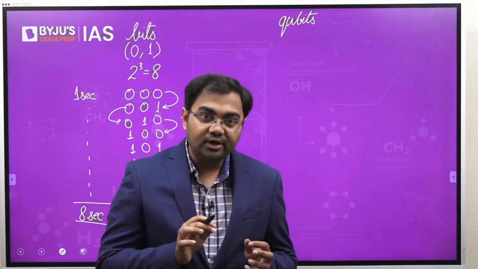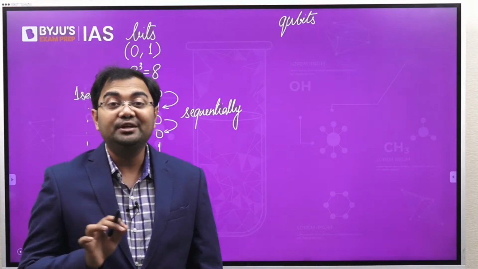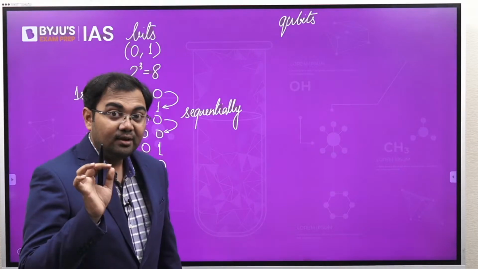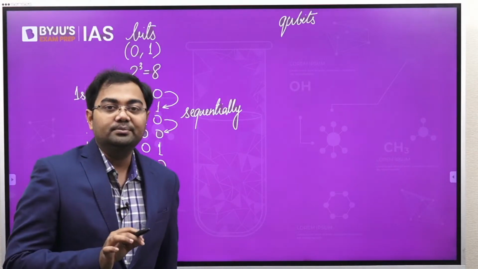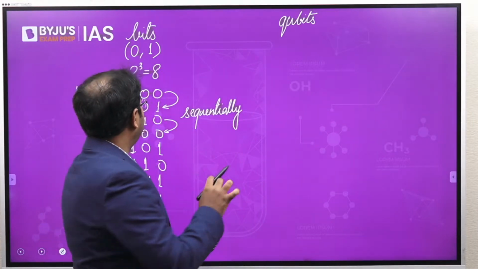Now these quantum bits also are a bunch of zeros and ones. So it's not that they are something different, something new. They are also a bunch of zeros and ones, but the difference comes in the way they compute things.